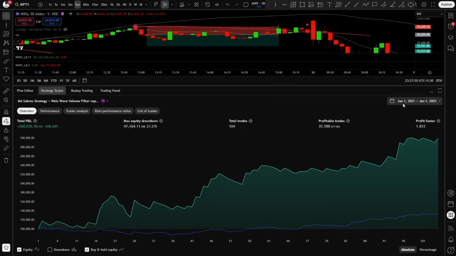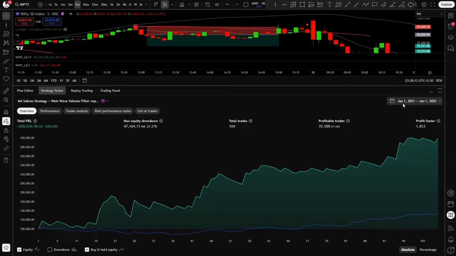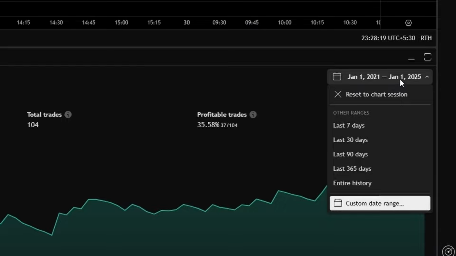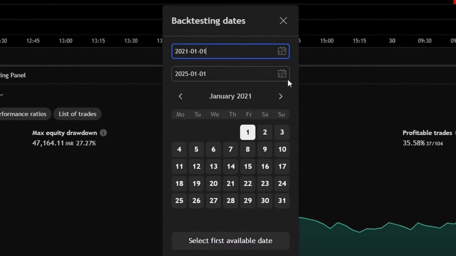Now I like to always explain that you should not trust any strategy based on its optimization range backtest results, because you can easily overfit or over-optimize the strategy, which will lead you to start losing money on the live market after the optimization date. So I always leave a few months of out-of-sample data that the strategy was not optimized for. Now the optimization range ends on January 1st, 2025, so let me show you how the strategy performs after the